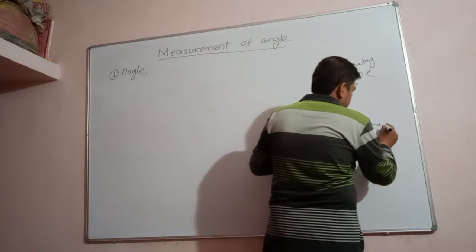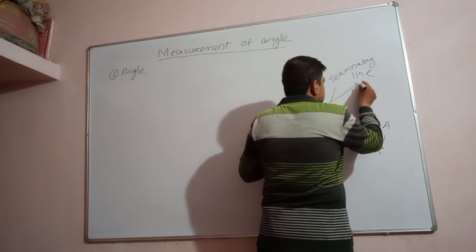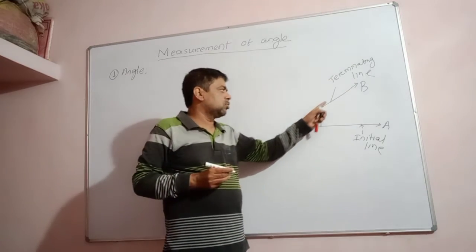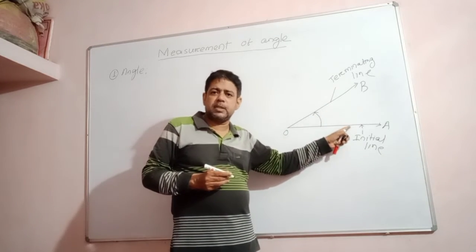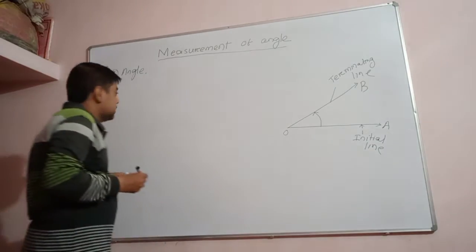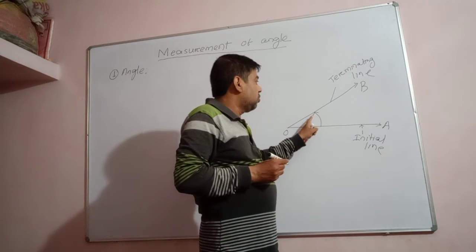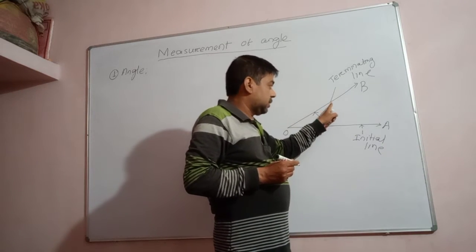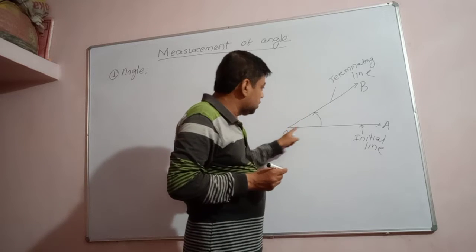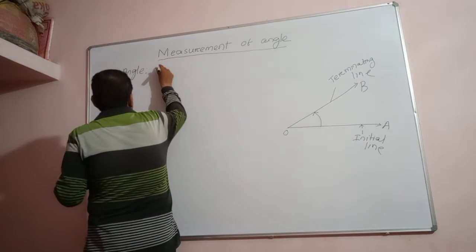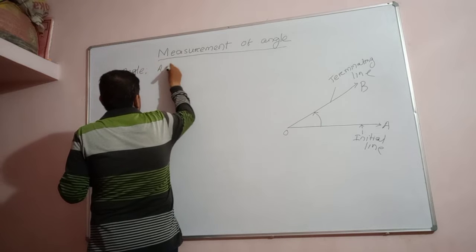Suppose I am giving OA is the initial line and OB is the terminating line. So an angle is formed due to the rotation of the terminating line with respect to the initial line. So what is an angle? The angle is defined as a geometrical figure which is formed when a terminating line undergoes rotation with respect to the initial line at its vertex. Okay. So angle is defined as a geometrical figure